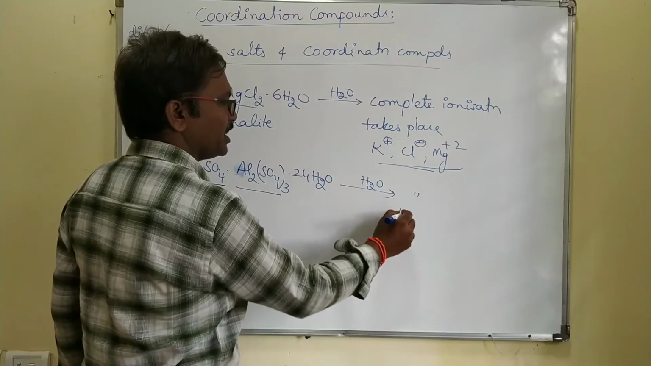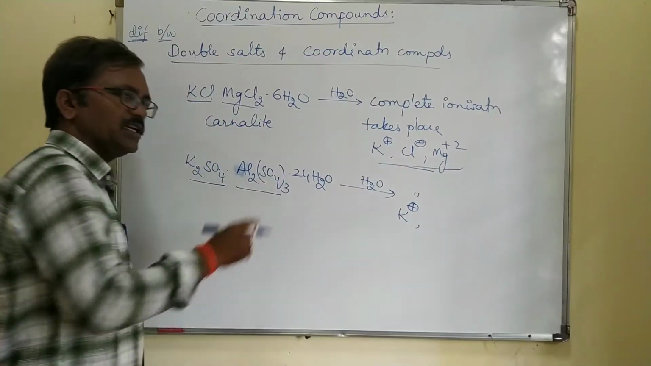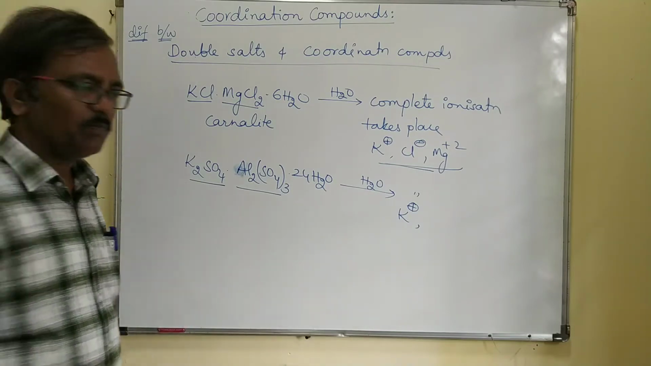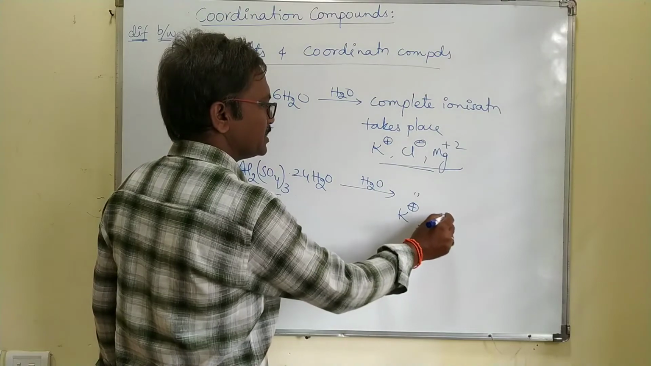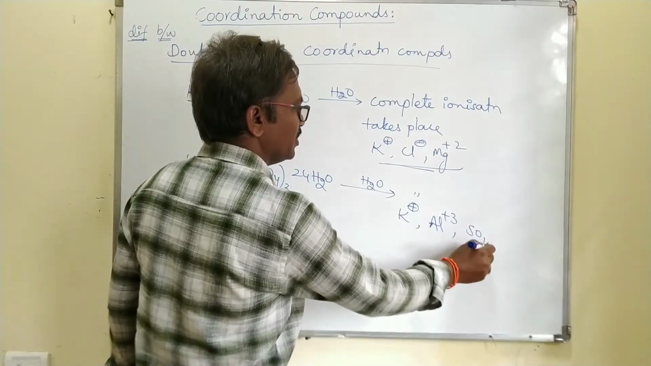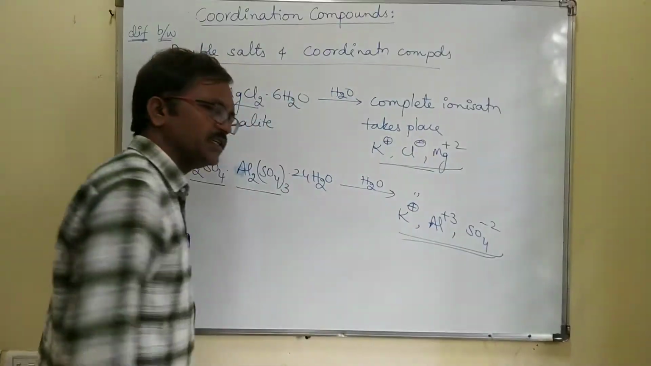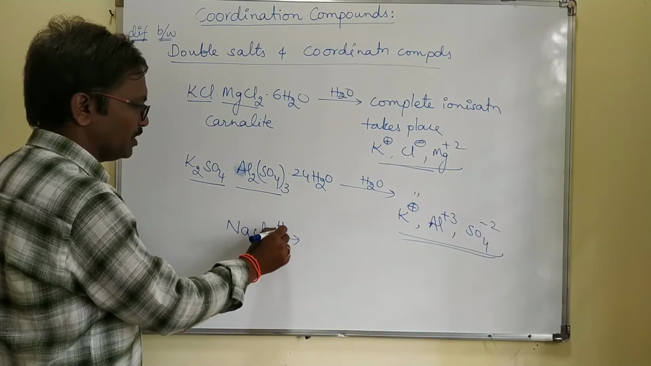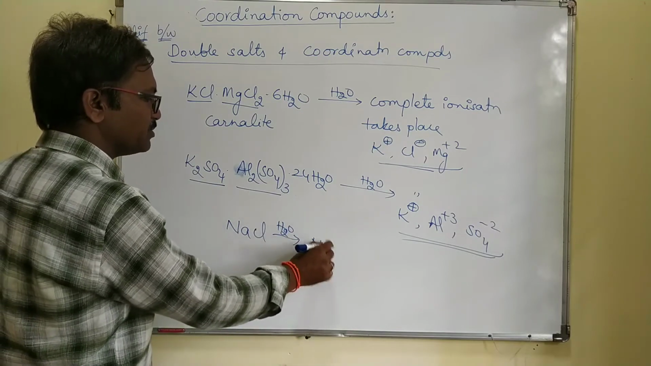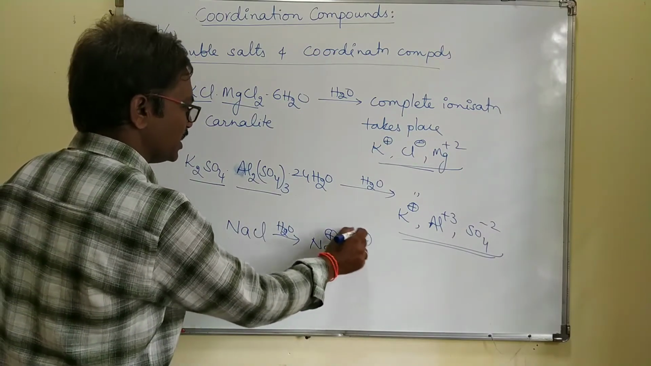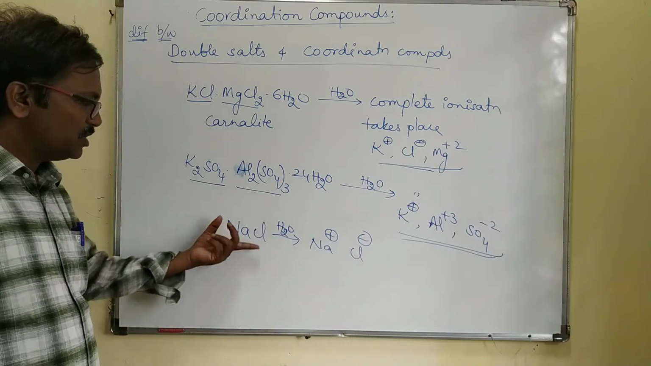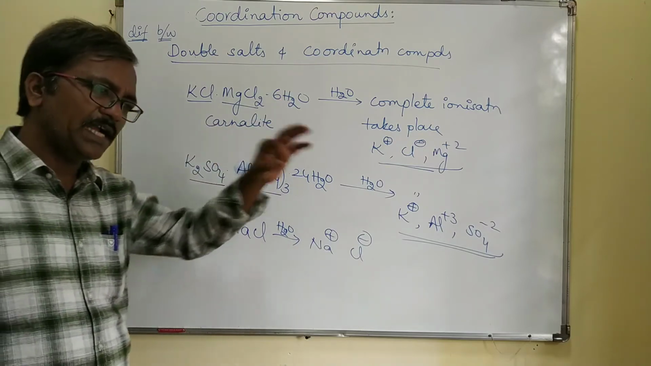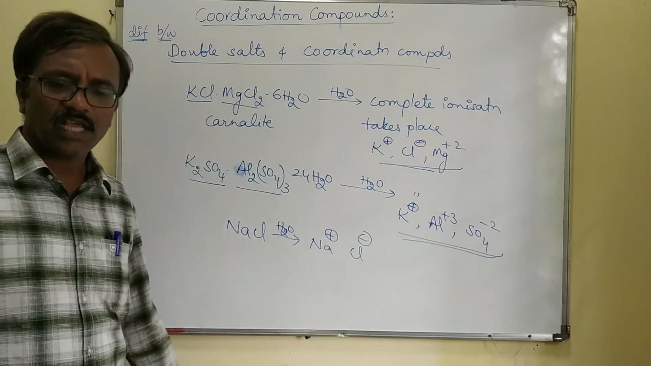What are the ionic compounds? Once it ionizes in the water, what are the cations and what are the anions? K plus, Al plus 3, SO4 minus 2. Complete ionization takes place. Suppose you take NaCl in the water, what happens? Complete ionization takes place, Na plus, Cl minus, right? So double salts, if you add them in the water, undergo complete ionization.